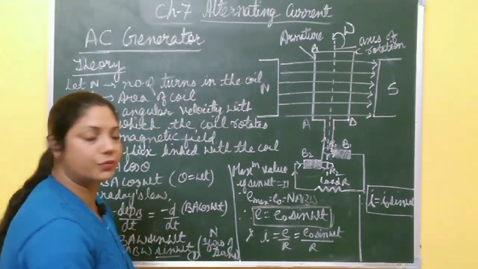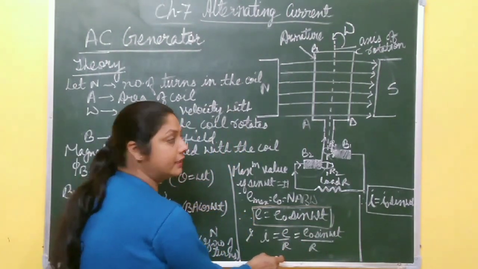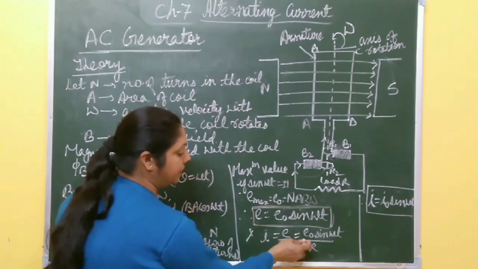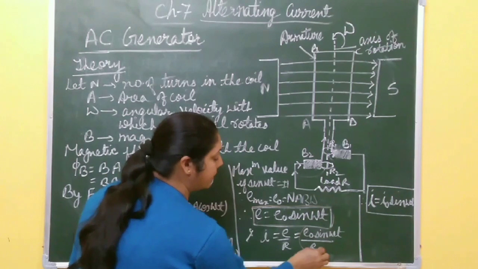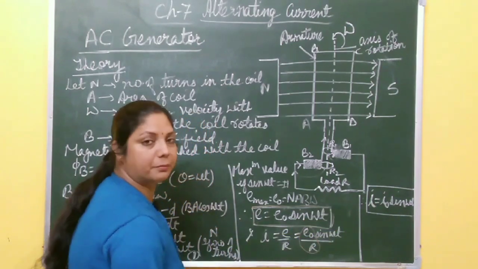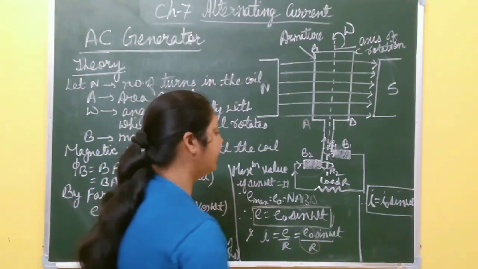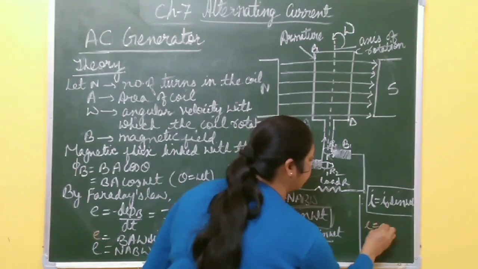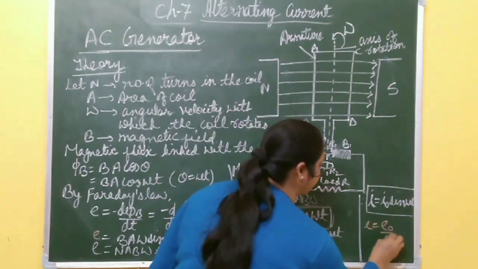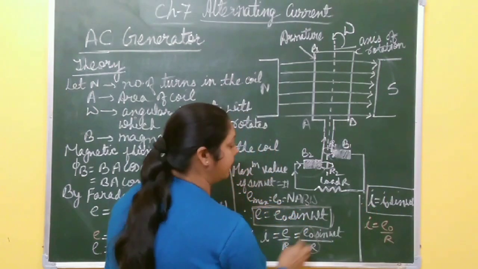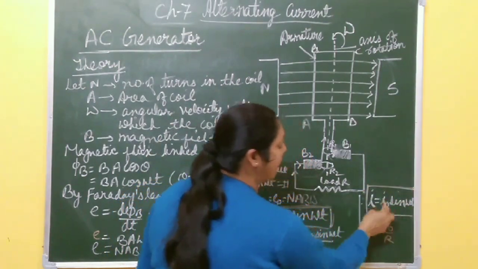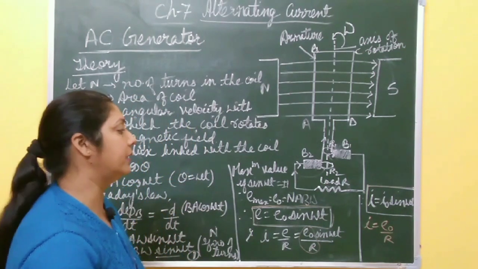And you know I is what? E by R. R is the resistance of the coil. So in place of E you write E naught sin omega t by R, and this E naught by R you take as I naught, the maximum current, right? I naught is the maximum current, E naught by R. And due to this induced EMF, the induced current in the circuit is I equal to I naught sin omega t.